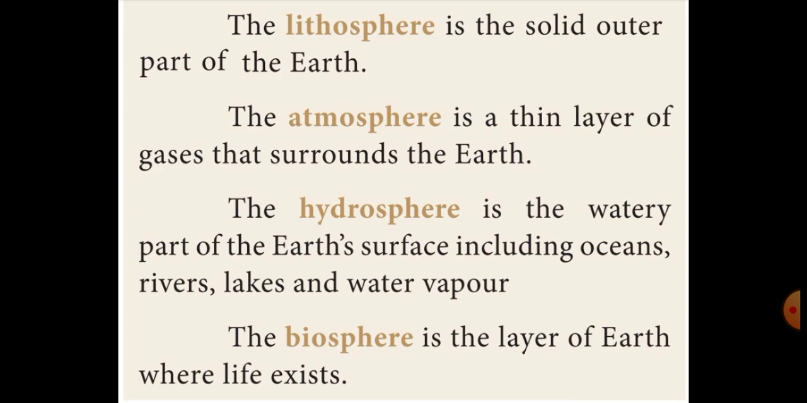Listen, students. I will repeat. The lithosphere is the solid outer part of the earth. The atmosphere is a thin layer of gases that surrounds the earth. The hydrosphere is the watery part of the earth's surface, including oceans, rivers, lakes, and water vapor. The biosphere is the layer of earth where life exists. Okay, can you understand, students?